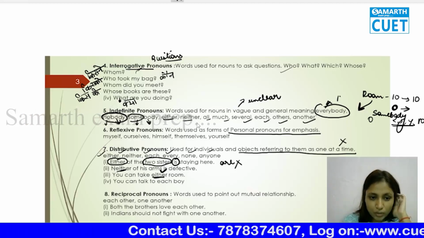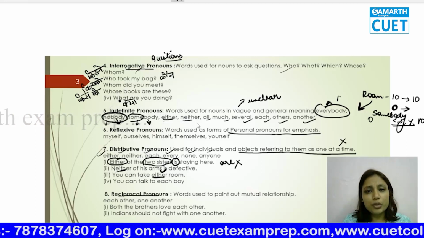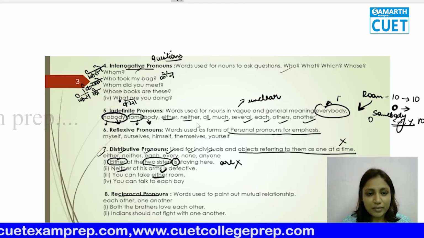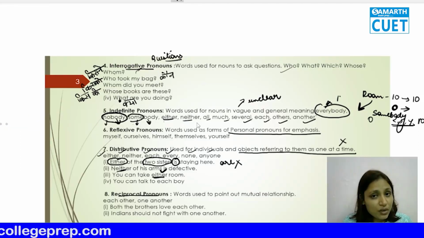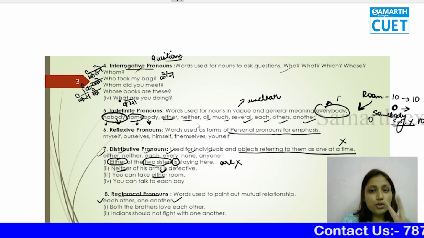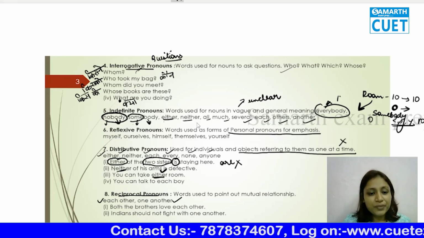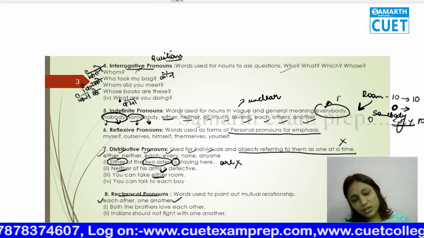Okay. Now comes the next one, reciprocal pronouns. Reciprocal pronouns are nothing but they tell you the mutual relationship. If I tell you we respect each other, means अगर मैं, if I am respecting you, you are also respecting me. So when I am doing something for you and you are also doing the same thing for me, that will take each other. Now there's a difference between each other and one another. I'll just tell you here itself. When there are two persons, like if I and one person, and no other person is involved, I say we talk to each other daily. That means if I'm talking to the person, he's also talking to me or she's also talking to me.